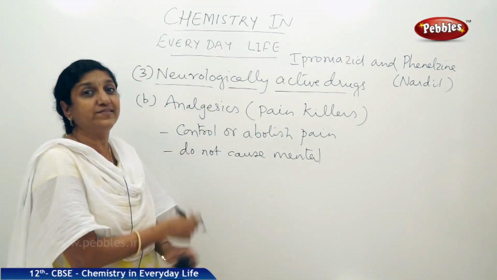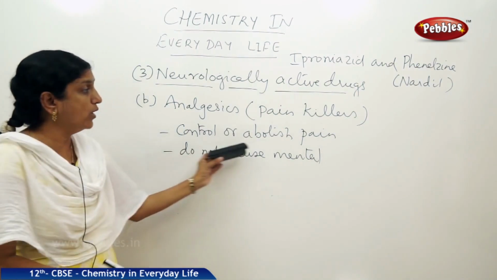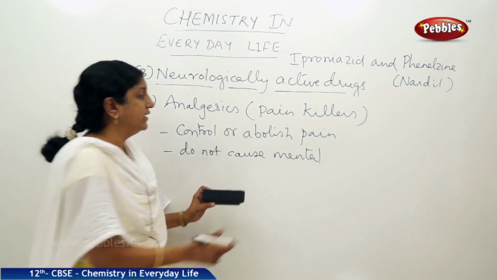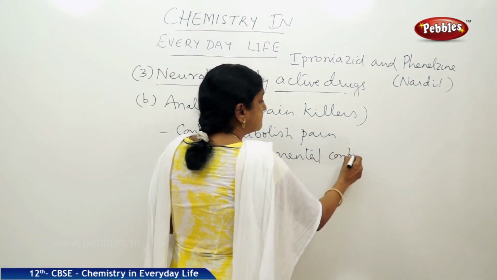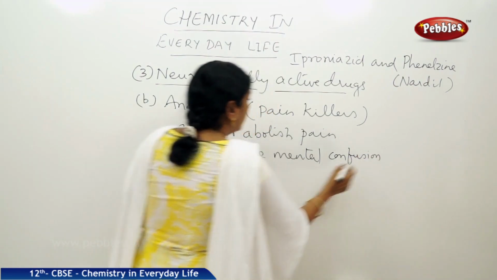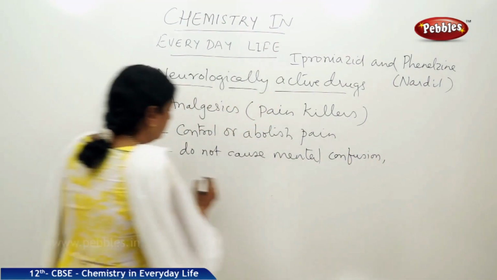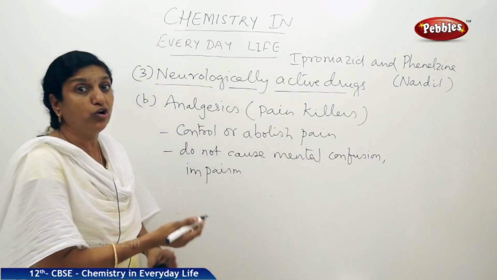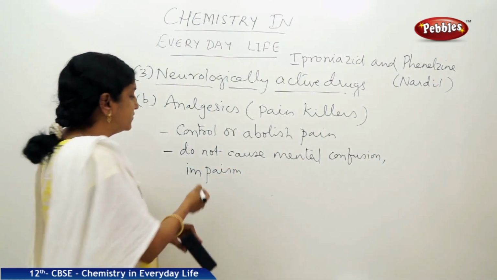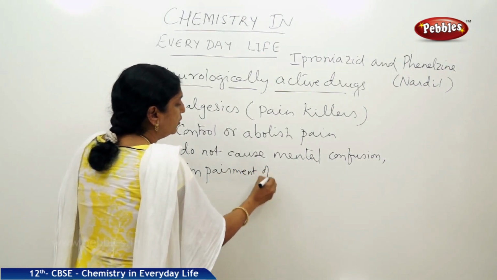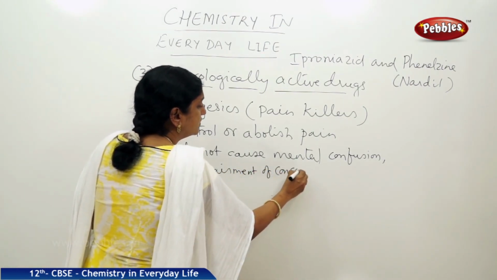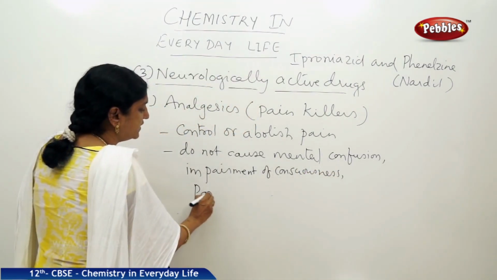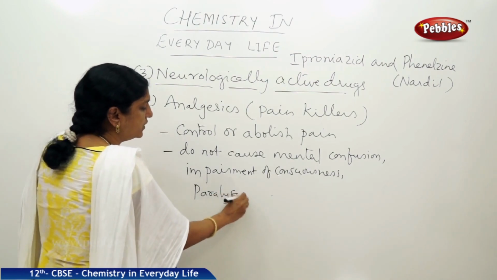So analgesics designed to control or abolish pain do not cause any adverse effect like mental confusion, impairment of consciousness, which means the person should not lose consciousness by the use of these drugs, paralysis, etc. So these are the adverse effects that can be had on the nervous system.